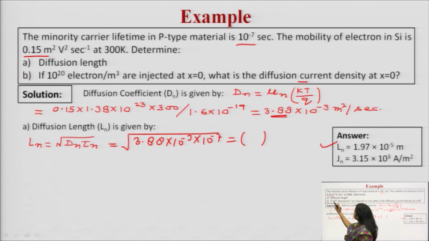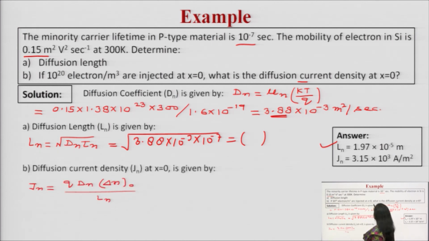The second part is, if 10 raised to the power 20 electrons were injected at x equal to 0, what is the diffusion current density? The formula is Jn equal to q into Dn upon Ln into Δn. Δn is the electrons that have been injected.